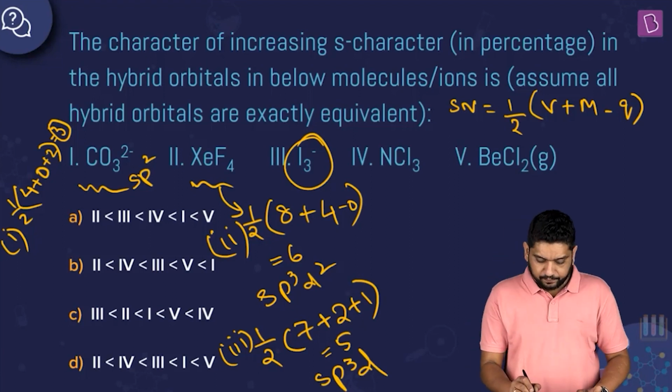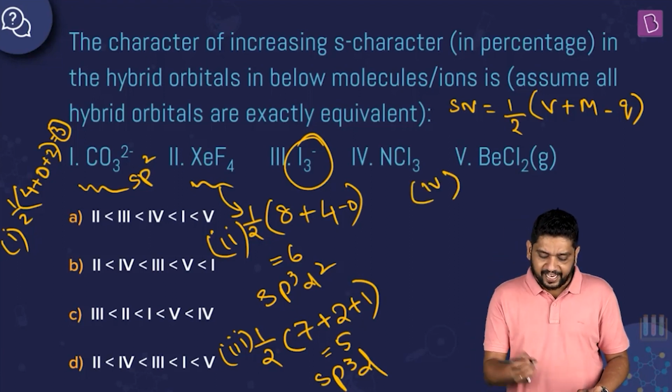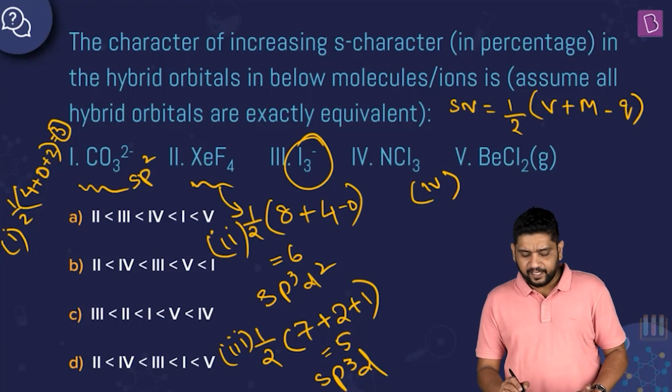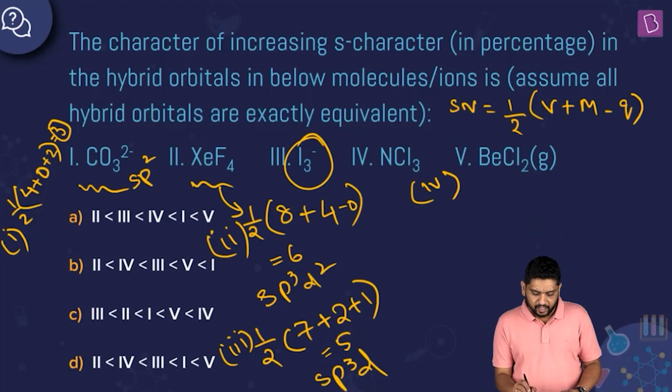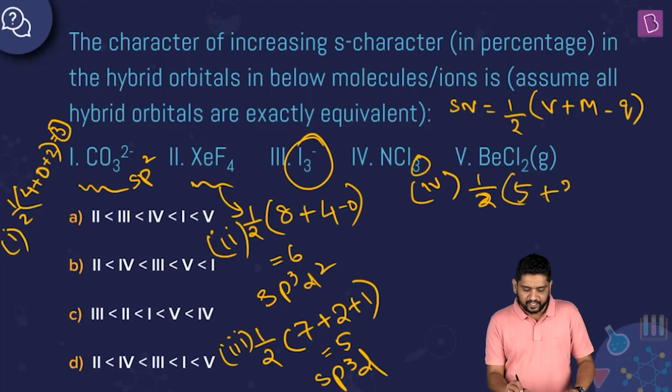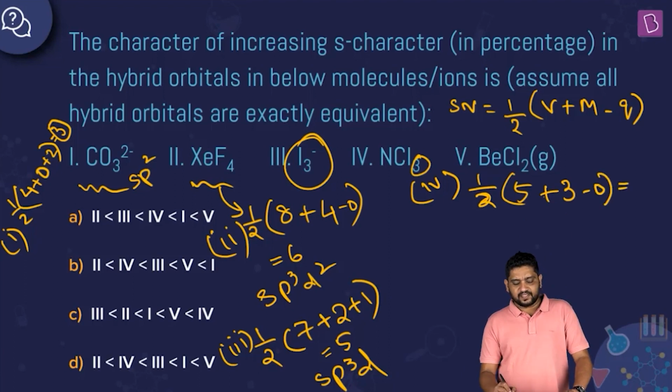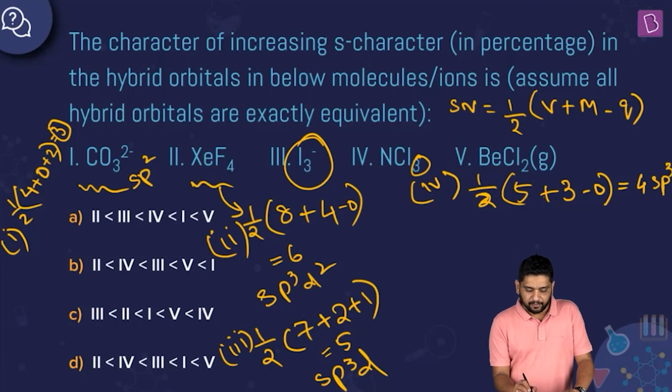And the last one, the fourth one that we have is NCl3, nitrogen, right? 15th group, 5 valence shell electrons, so half of 5 plus 3 chlorine atoms, all of them are monovalent, right? And there is no charge. So 5 plus 3 is 8 by 2 is 4, which means this is sp3 hybridization.